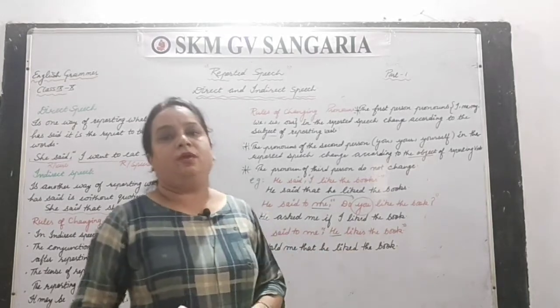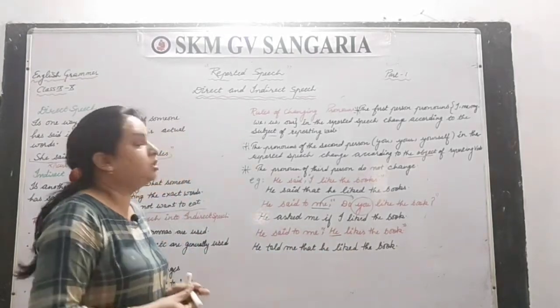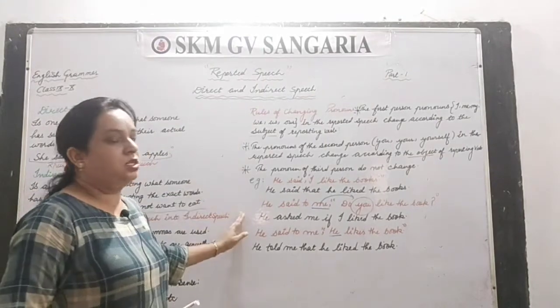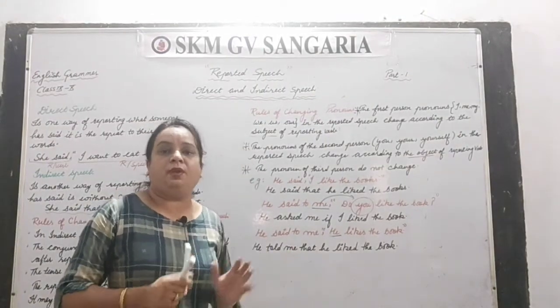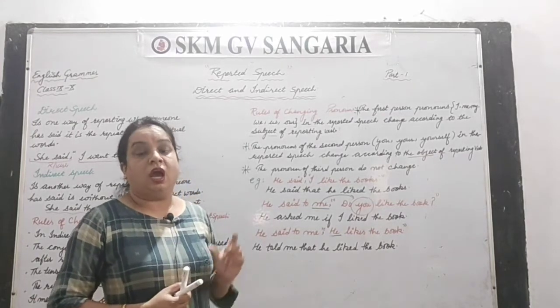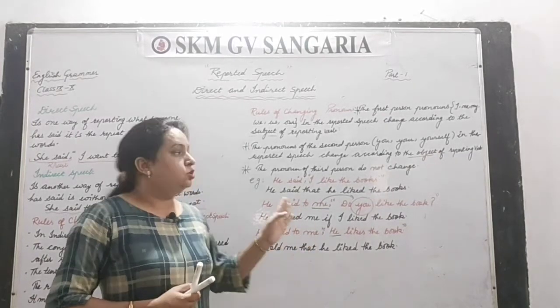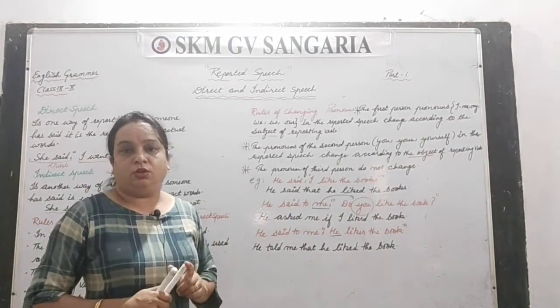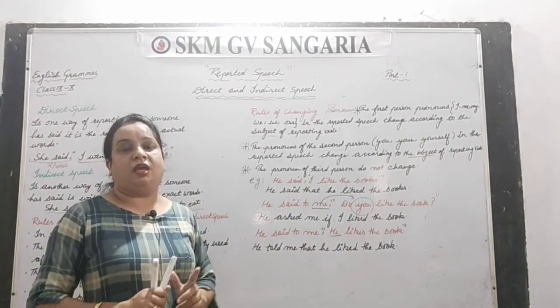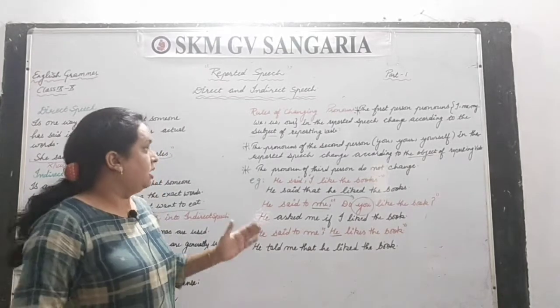So this is all about the rules of how to change the pronouns, which is very important, and students generally make mistakes here in changing the pronouns, and that will deduct half of the marks of your question. So please take a screenshot of all these rules, note them down in your notebook, and please try to revise that frequently, right?